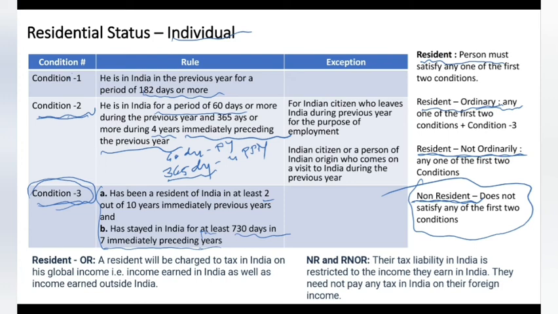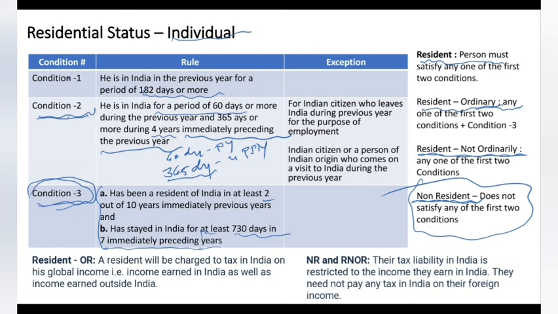There are many other sections and case studies around it, but from a high level, in case of a resident ordinarily resident, all the income, whether earned in India or outside India, is taxable. But in case of non-resident and resident not ordinarily resident, only income earned in India is taxable, and for income earned in another country, there is no need to pay tax in India.